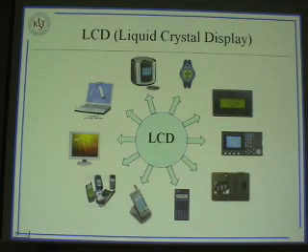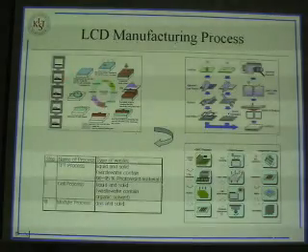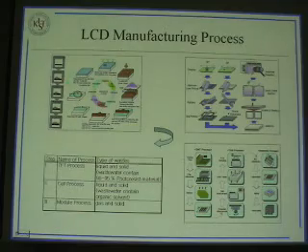As you know, LCD nowadays is used in very many applications. We can easily see it in our daily life, like in the computer, in the calculator, or in the microwave. There are commonly three steps in the LCD manufacturing process. First is the active process, second is the start process, and the third is the module process.